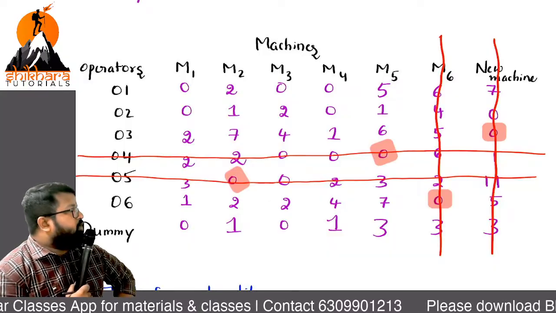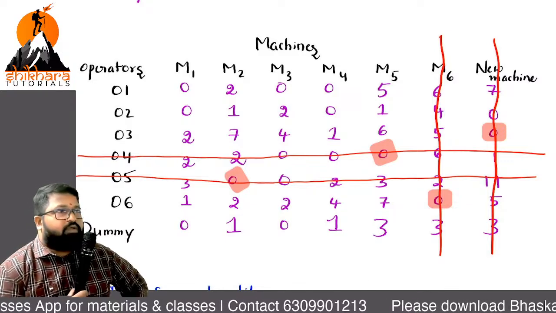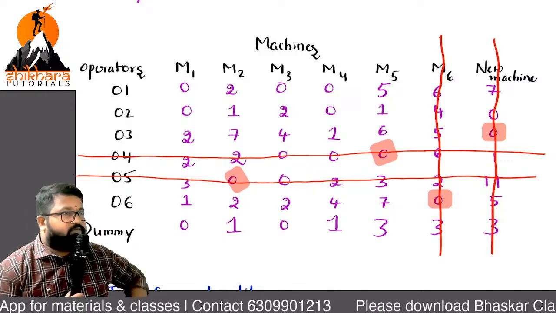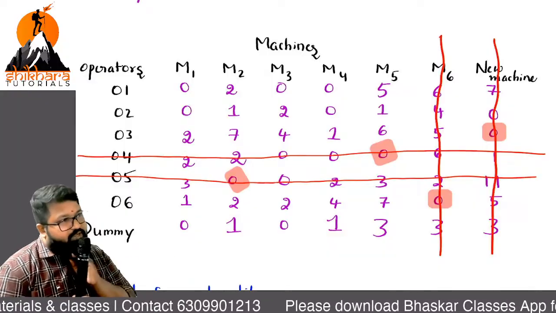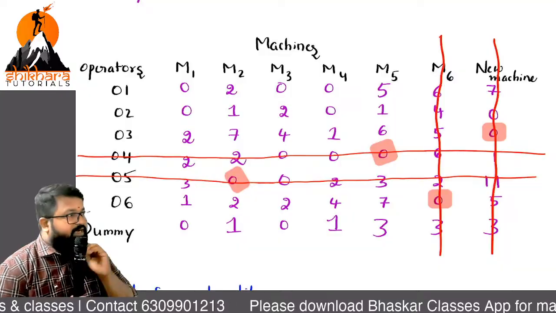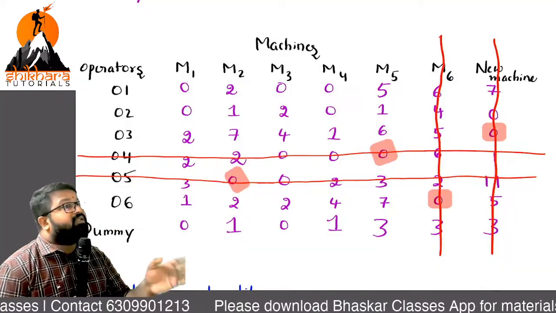Any row with a single zero? No single zero in any column or row. Clear with this part? Now we need to go with which option? Diagonal operation or arbitrary selection?